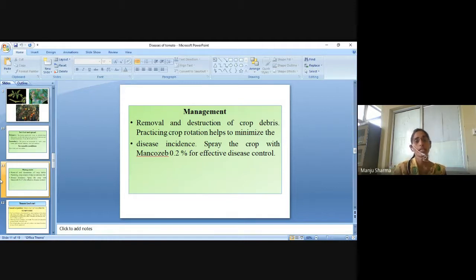Then management: removal and destruction of crop debris, practicing crop rotation which helps to minimize the disease, spray the crop with mancozeb 0.2% for effective disease control.